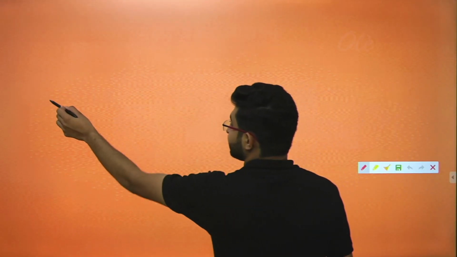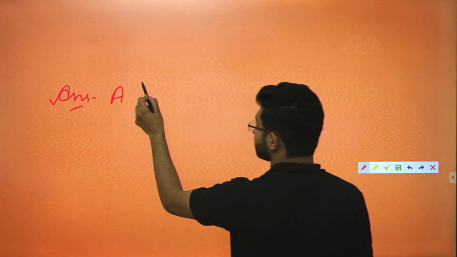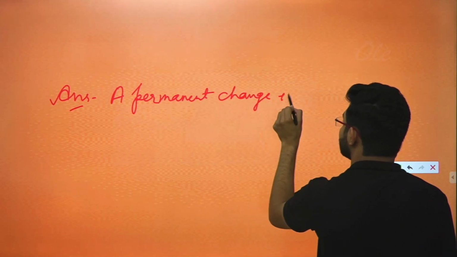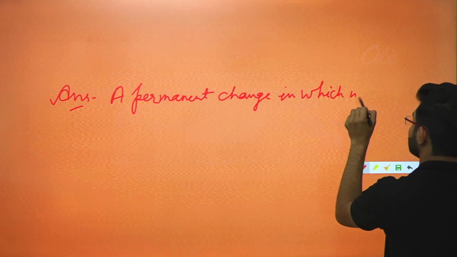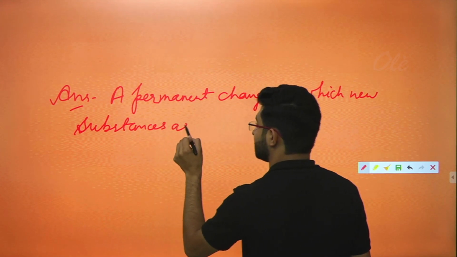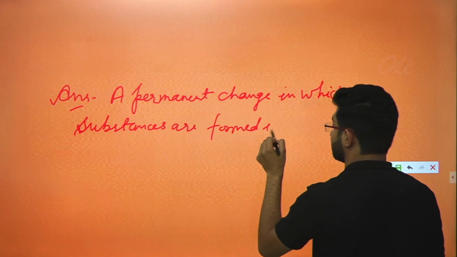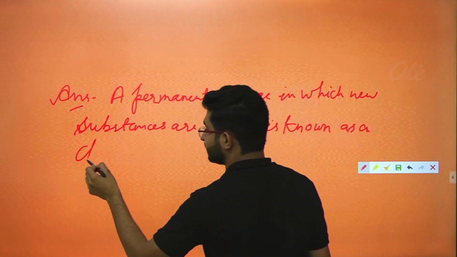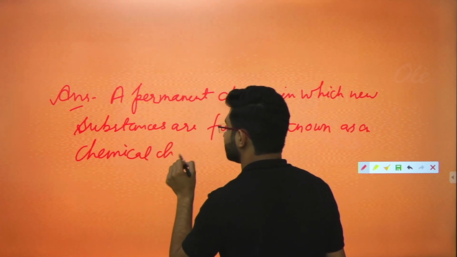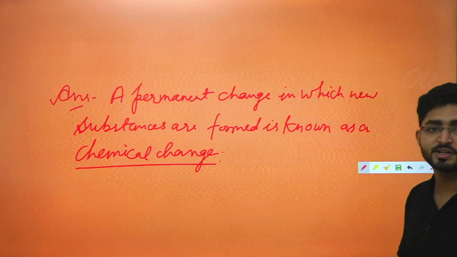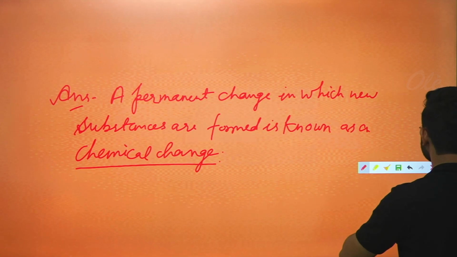So you can write it as a permanent change in which new substances are formed is known as a chemical change. This is the definition for chemical change. You can take a screenshot now. So these were the short answers of the following questions.